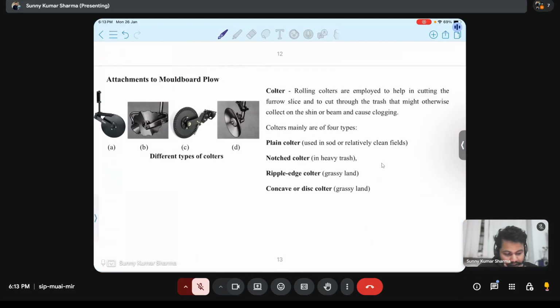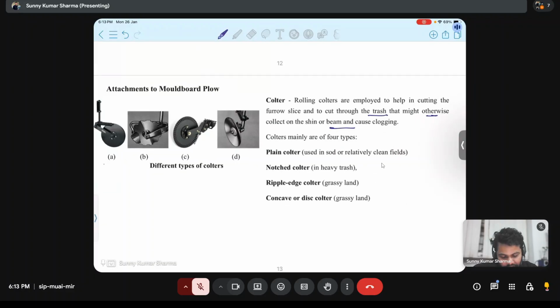Rolling coulters are employed to help in cutting the furrow slice and to cut through the trash that might otherwise collect on the seam or beam. These are the different types of coulter. This one is plain coulter. This is notched coulter. This is ripple edge coulter. This is concave disc coulter. These are the four types of coulter.